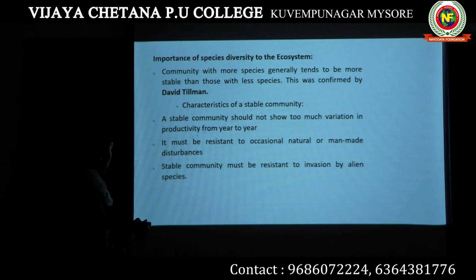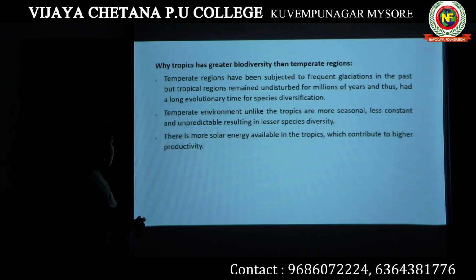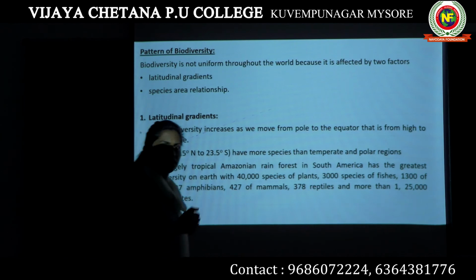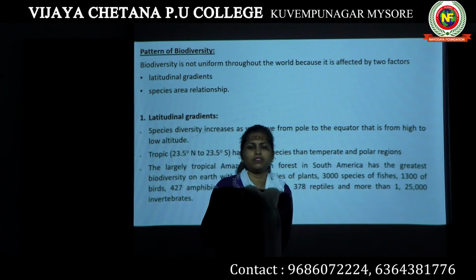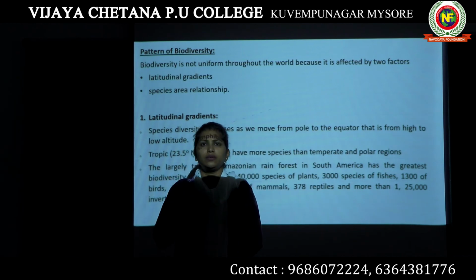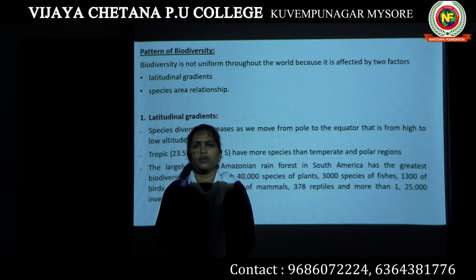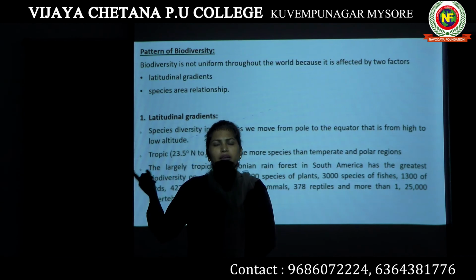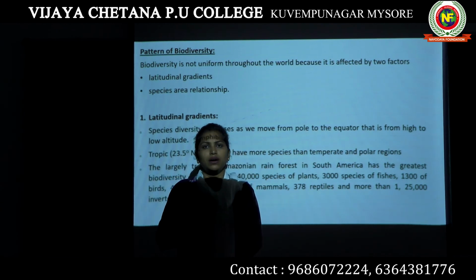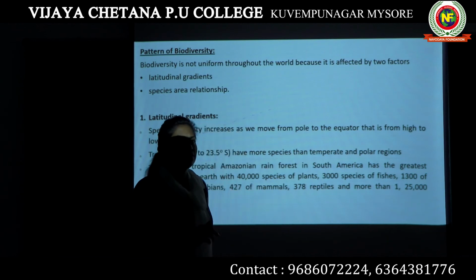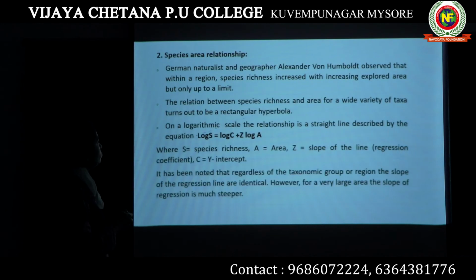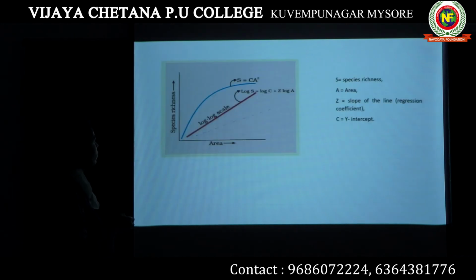Now, these are the two factors that will affect biodiversity. The first factor is the latitudinal gradient: the location where you are living matters a lot for biodiversity. The second one is the species area relationship: when you go to a larger area, the species diversity is going to be constant, the same. It is not going to increase more. So that's all about species area relationship and latitudinal gradient.